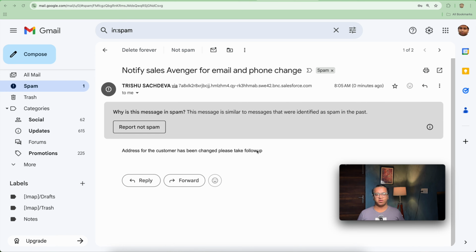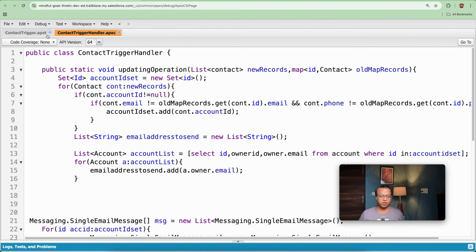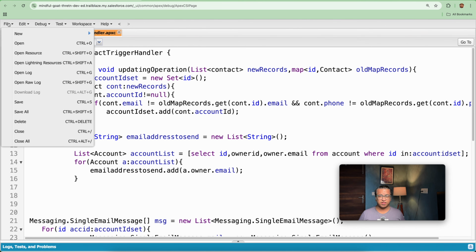Now let's move on to the test class for the same scenario, because without a test class we don't feel that we have completed our work. So let's move on to our test class. In order to do the test class, I just need to create an account and then create a contact. After doing both operations, the third operation is that I need to update their phone number and email. That's it in my test class.